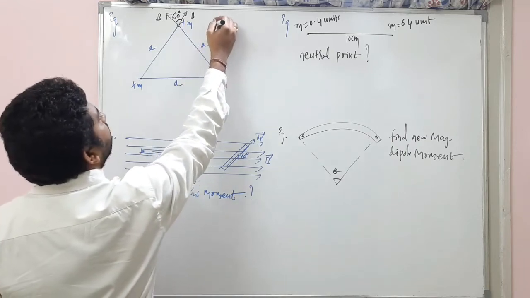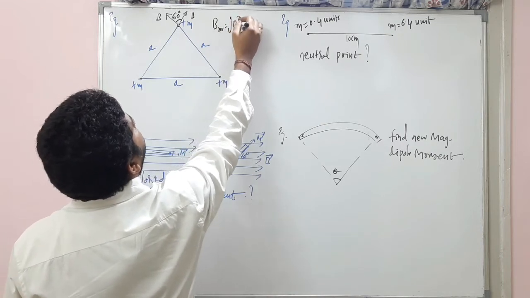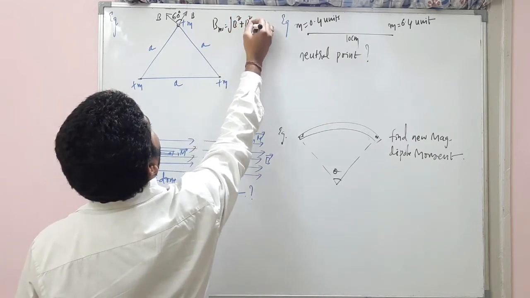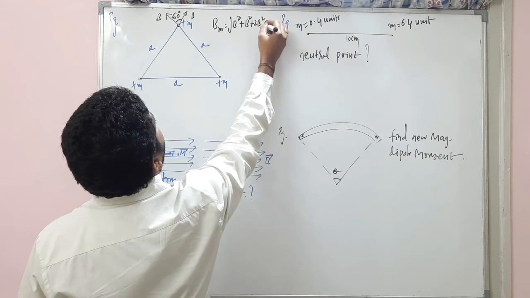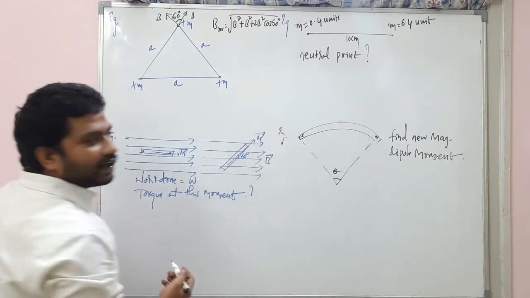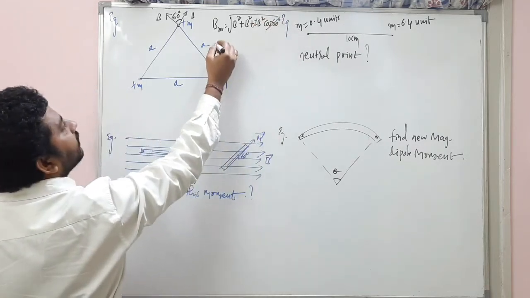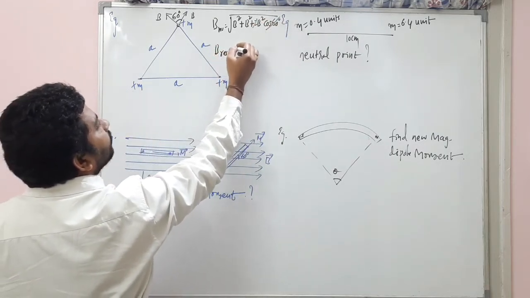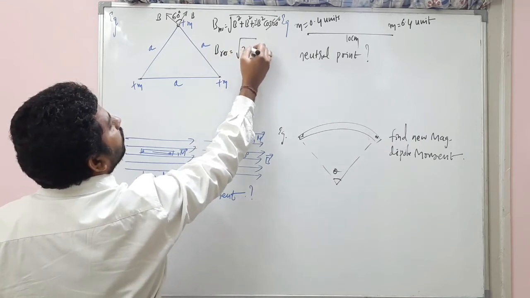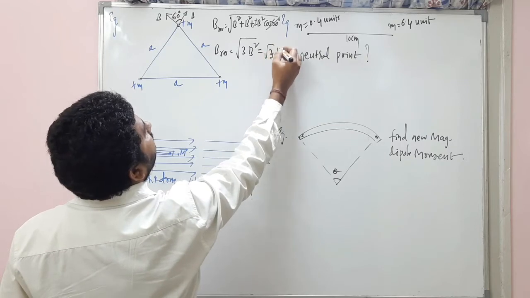So resultant B is equal to square root of B square plus B square plus 2B square cos 60 degree. Cos 60 is 1 by 2, this 1 by 2 and this 2 cancel. So the resultant value is root 3 B square, so we can write root 3 into B.